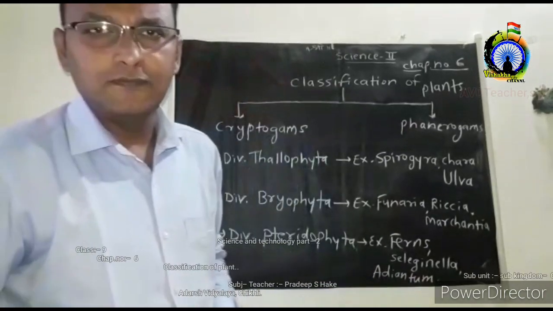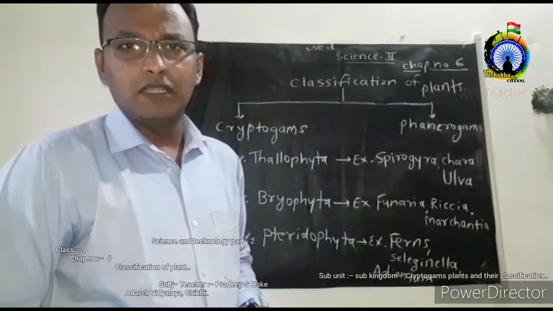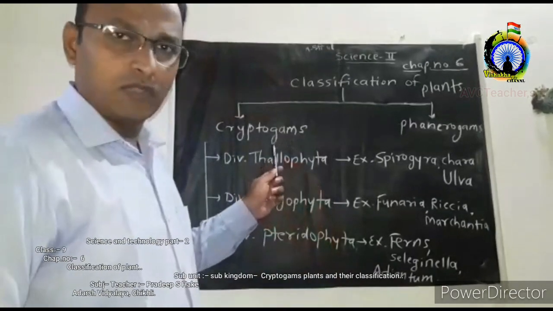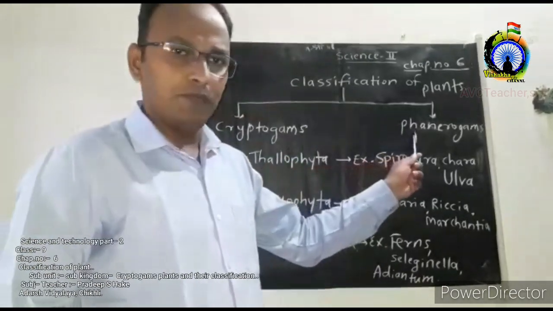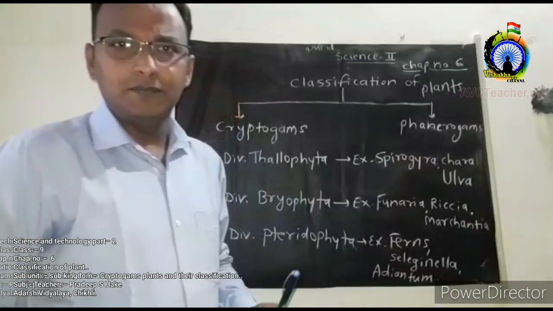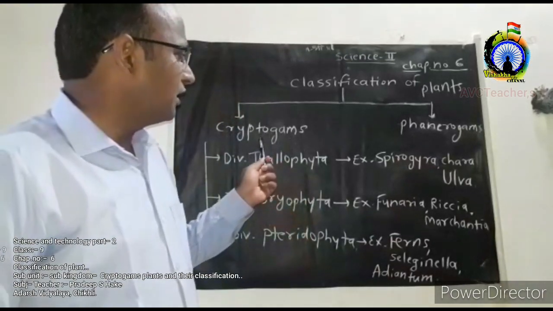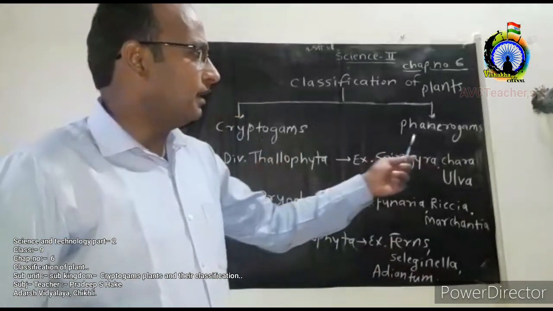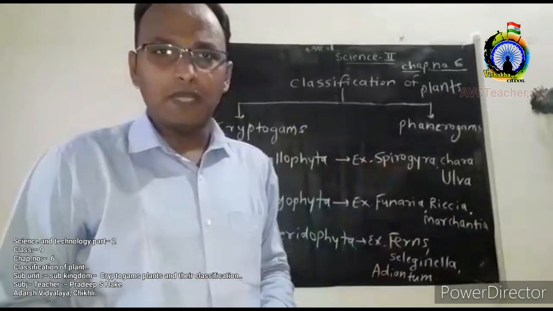In a previous class, we learned about the classification of plants. Plants are classified into two different subkingdoms. First is cryptogams and second is phanerogams. In simple words, cryptogam means non-flowering plants and phanerogam means flowering plants.